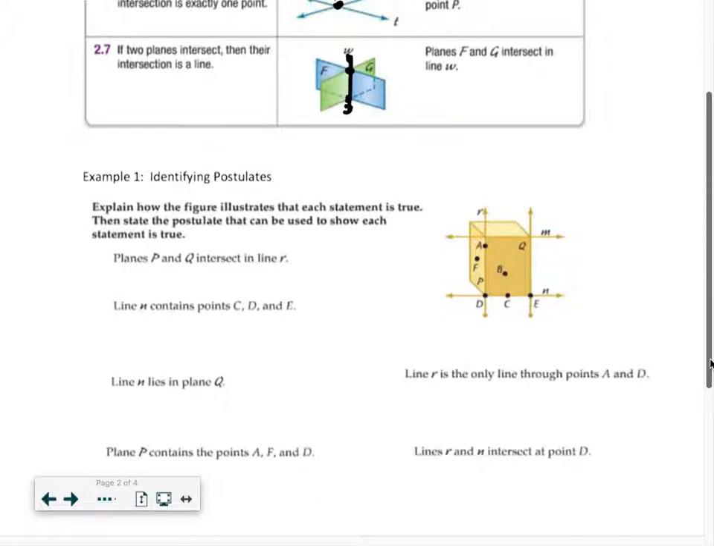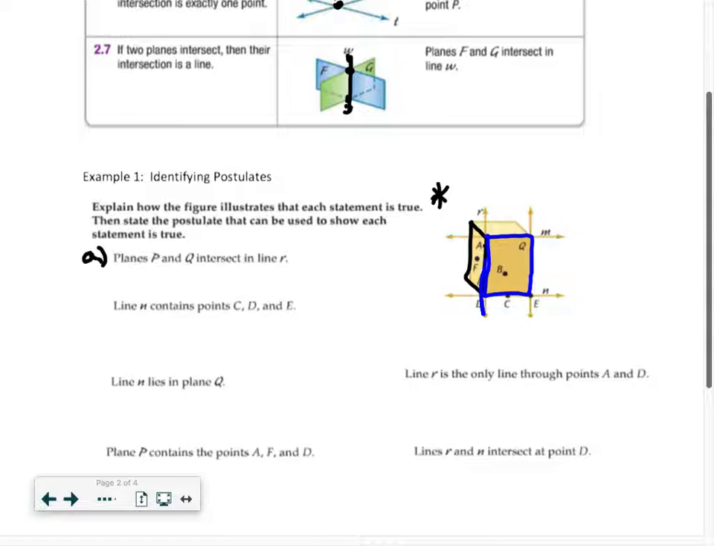All right, we're going to use this picture here, and we're going to explain how the figure illustrates that each statement is true, then state the postulate that can be used to show each statement is true. So here on this first one, let's call it A: planes P and Q intersect in line R. So plane P appears to be, and I'm going to erase a lot on this, this is plane P, and then Q, I'll use another color for. Let's use blue.